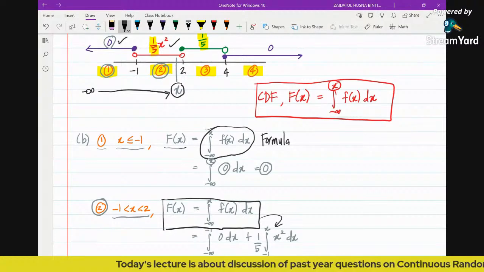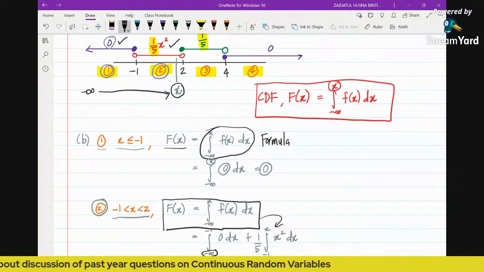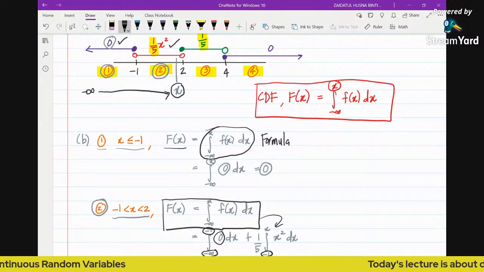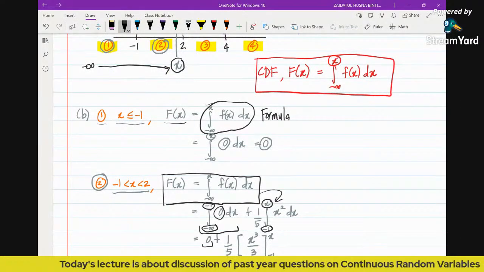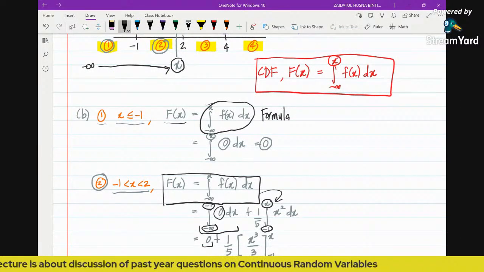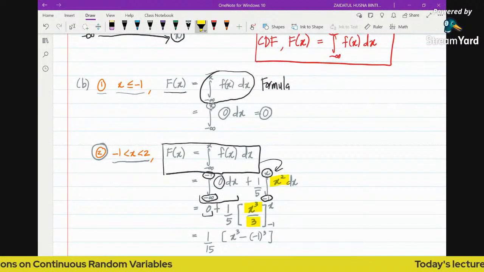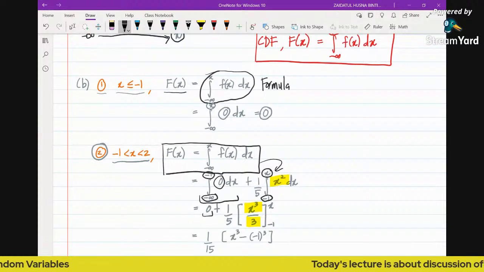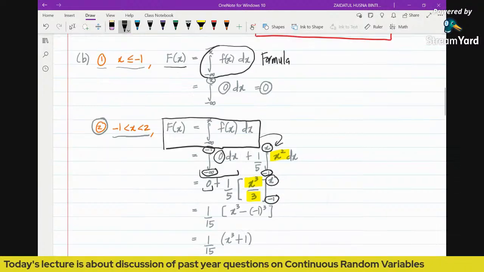So we are going to have 2 integrals. The first integral is from negative infinity until negative 1, and we integrate the function 0. Next, we integrate from negative 1 to x the function 1 over 5 x squared. The first integral will give you 0, so you just write down 0. For the second integral, you integrate x squared and you get x cubed over 3. Then you bring the limits down, negative 1 and x, and next we substitute the upper and lower limits.